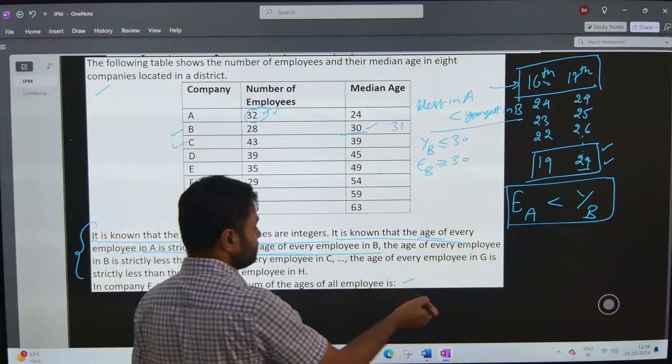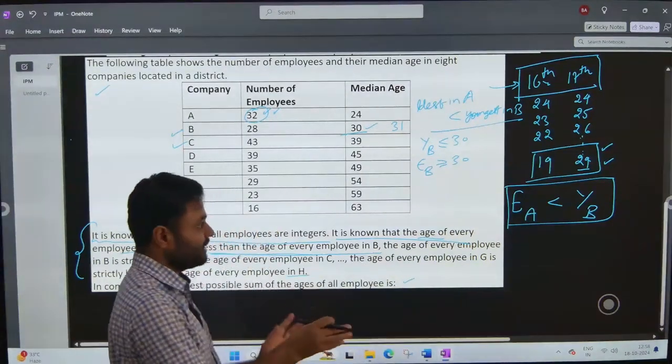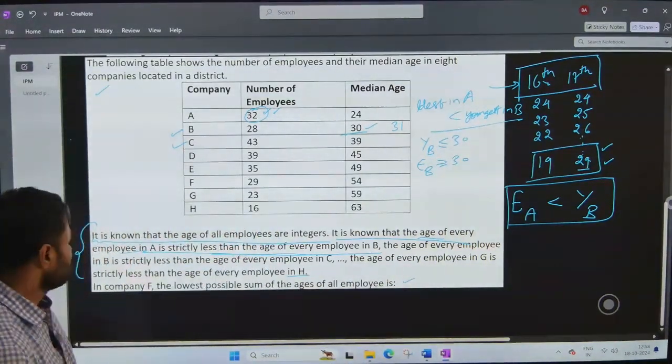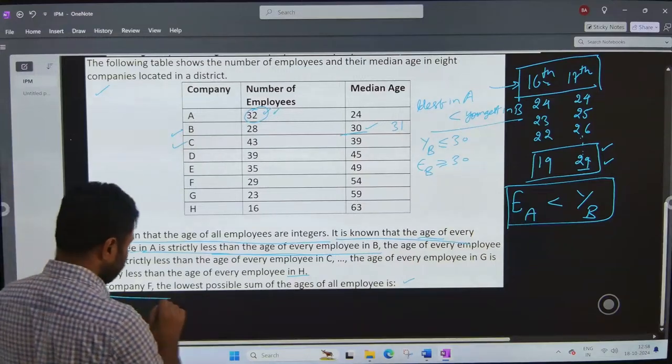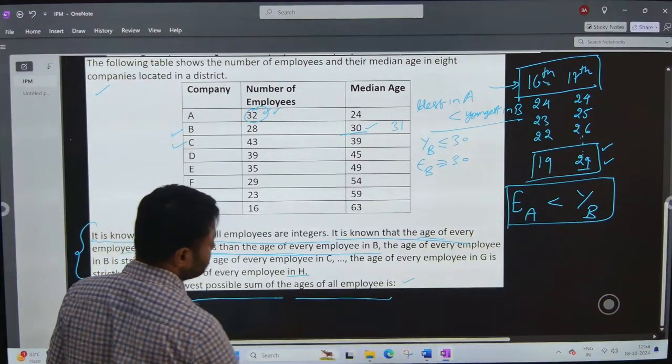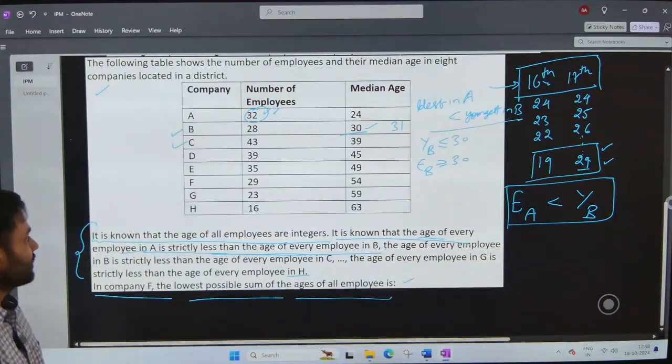So now let us look at the question. I think we have understood the data pretty well now. So let us look at the question. In company F, the lowest possible sum of the ages of all the employees. So company F is here.